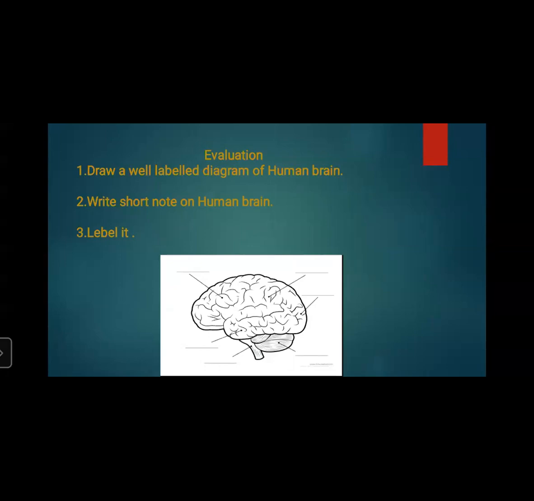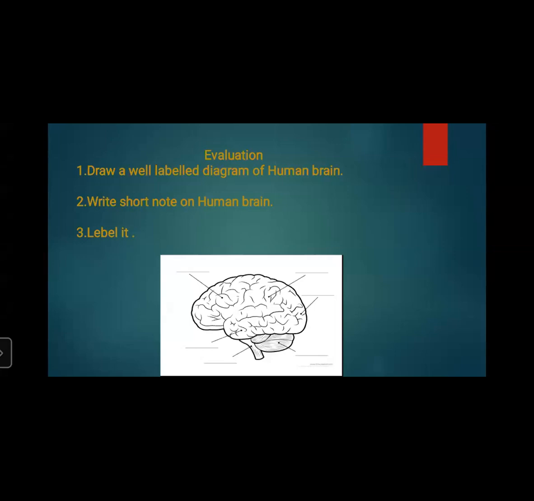So what you need to write about the human brain: the brain of a human adult weighs about 1300 to 1400 grams, है ना? It consists of approximately 100 billion neurons. The left side of the brain controls the right side, and the right side of the brain controls the left one. Then the brain consists of three parts: cerebrum, cerebellum, and medulla oblongata. You need to define all these things, so it should cover all the points.